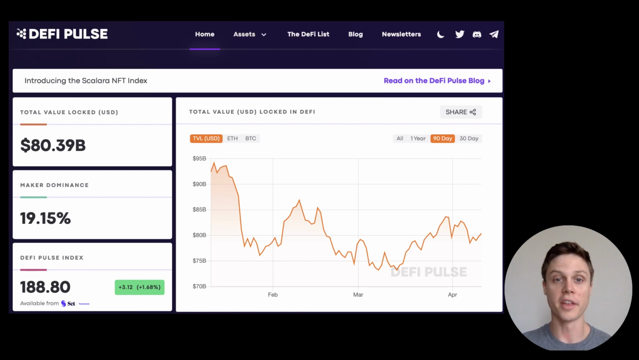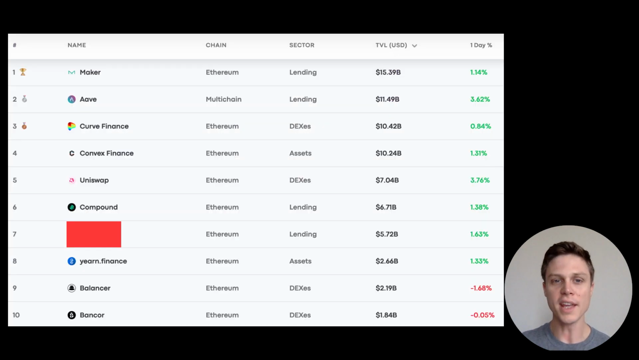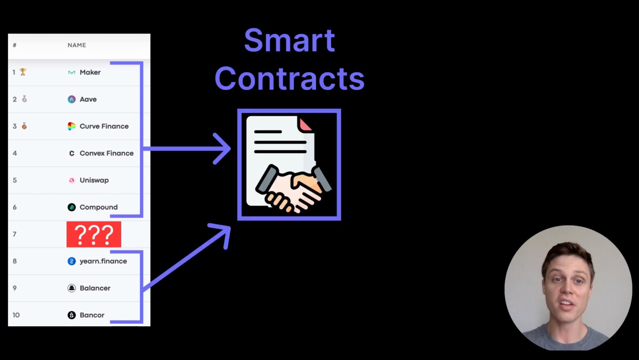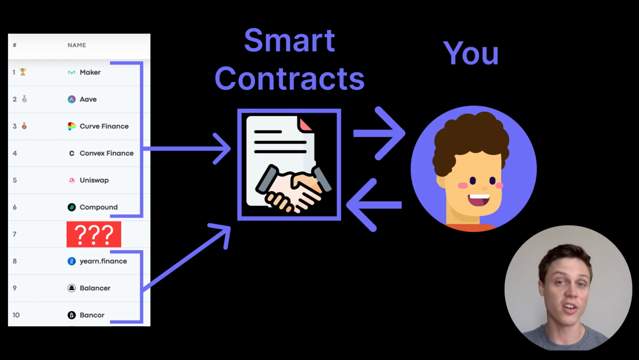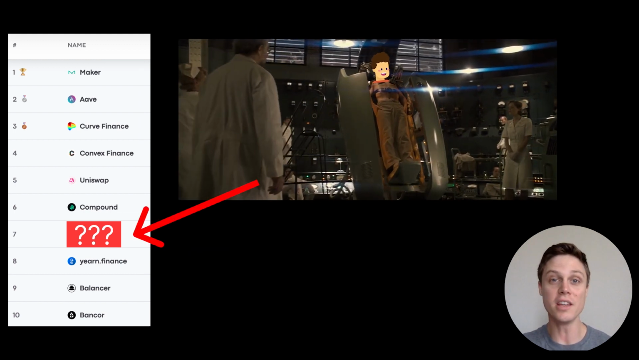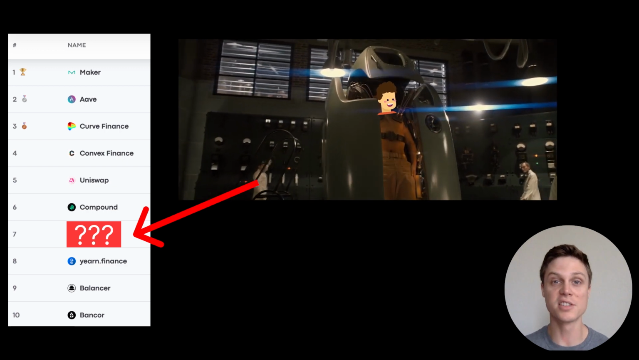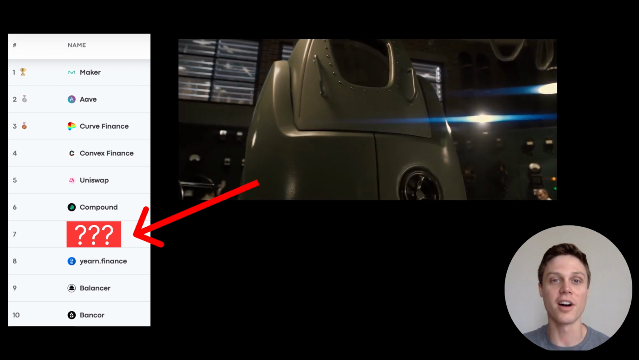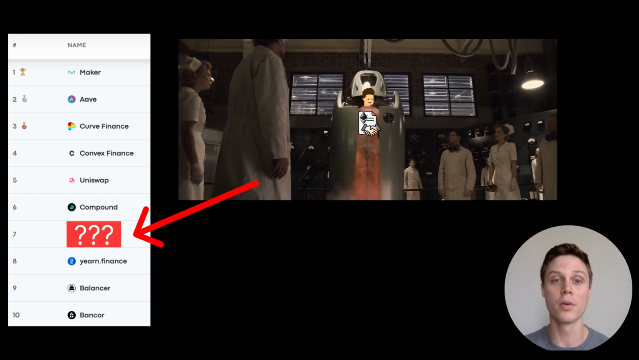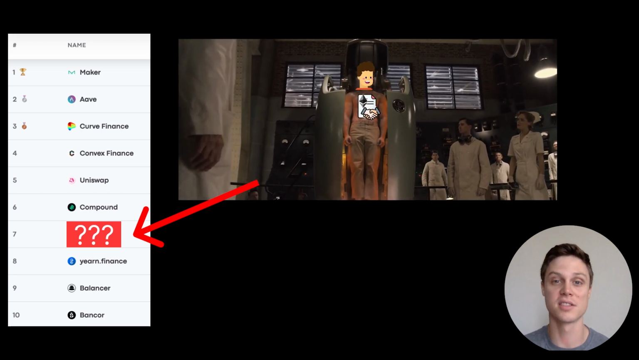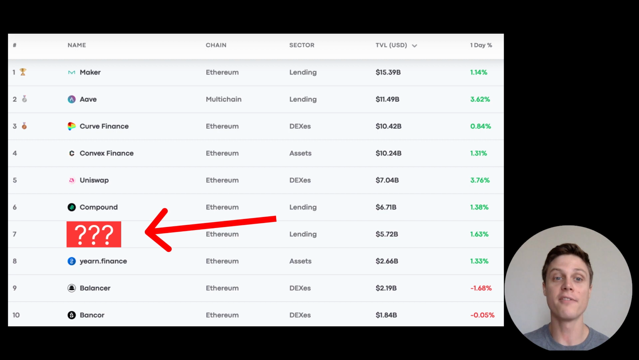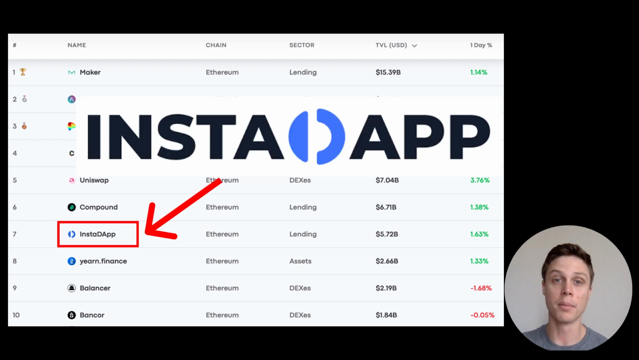You probably know that there's this website called DeFi Pulse that tracks the total value locked in all the top DeFi protocols. But looking at those in the top 10, there's one that is not like the rest. While these other leading DeFi protocols are smart contracts that you, the user, can interact with, there is one unique protocol on this list that lets you become the smart contract, unlocking DeFi superpowers that are unavailable anywhere else. Of course, I'm talking about one of my favorite DeFi protocols, Instadapp.